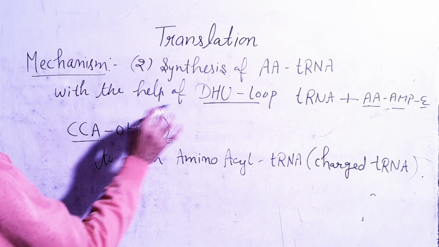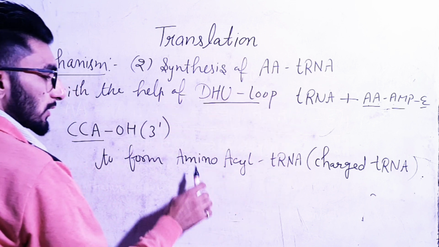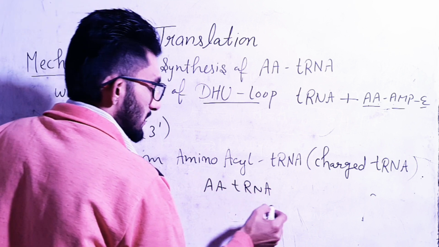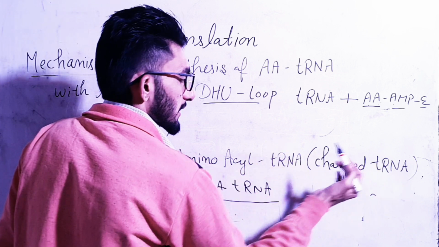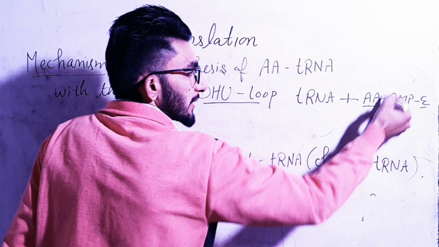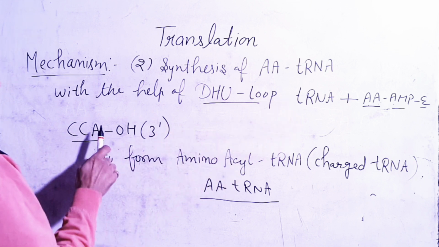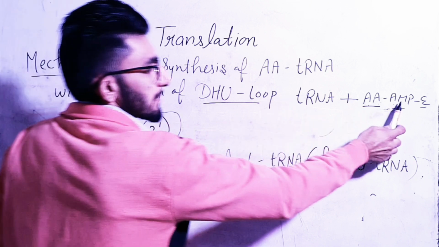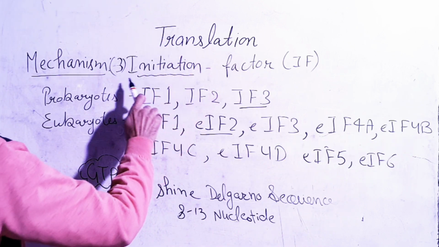So it will form amino acyl tRNA or AA tRNA. Okay? This is the activated type of tRNA, also known as charged tRNA. Clear? And after this, the AMP and enzyme will be released. Okay? As soon as the amino acid attaches with this site of the tRNA, the AMP and enzyme are removed. Clear?